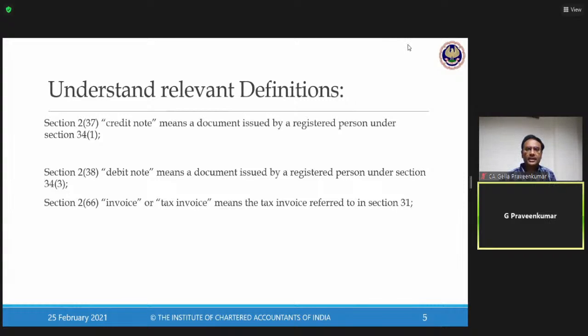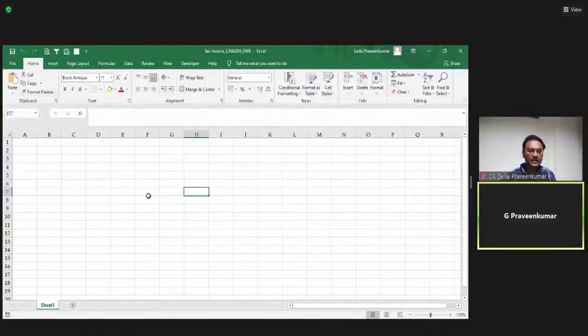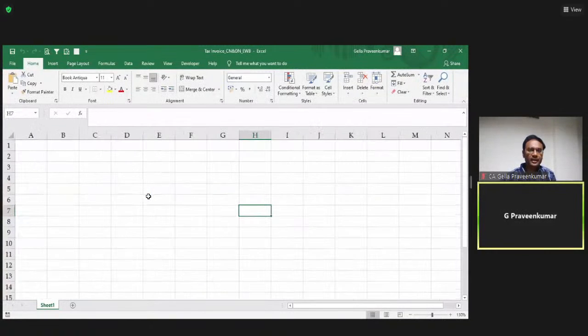Now I would like to show my Excel file for having better clarity on this particular aspect of debit note, credit note. Hope you are able to see my Excel file. Please confirm in the question window.